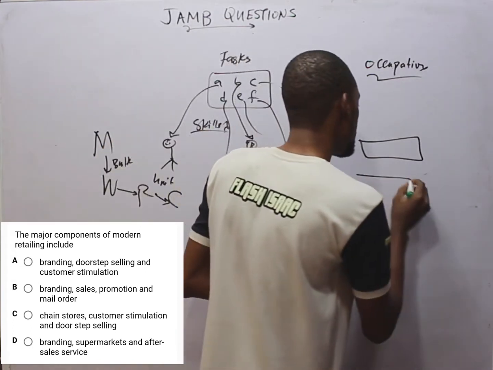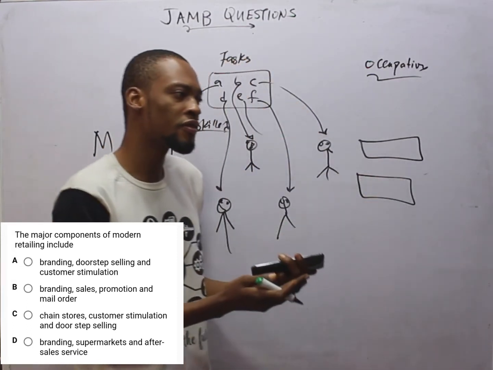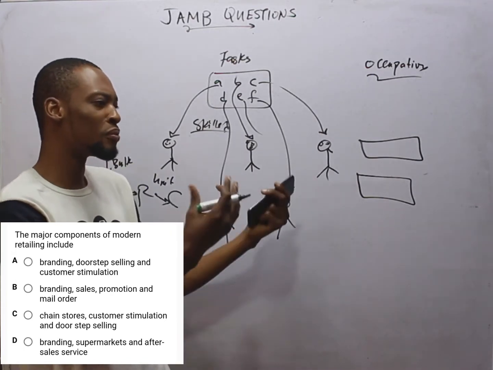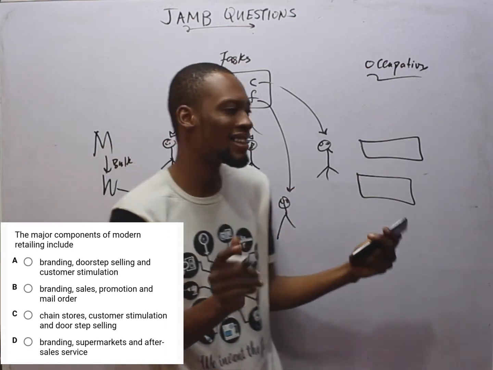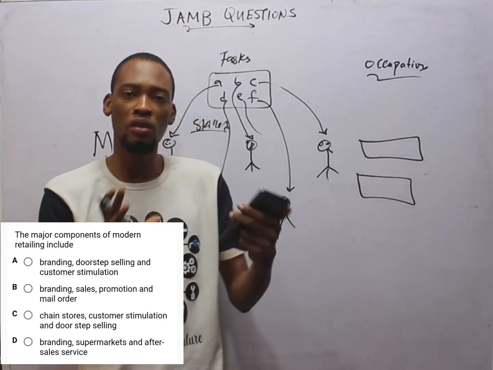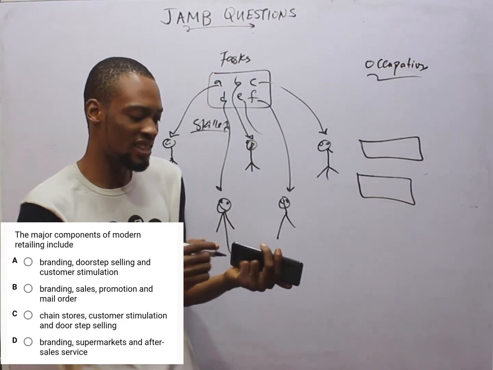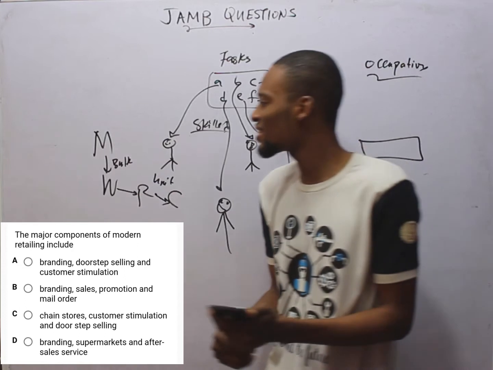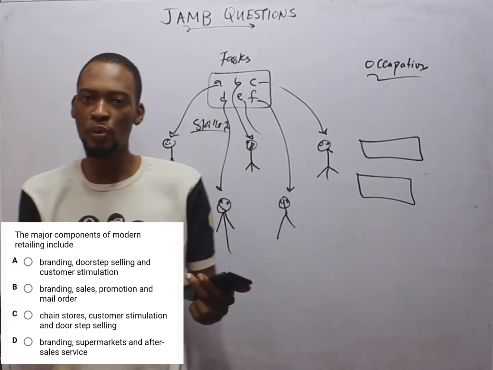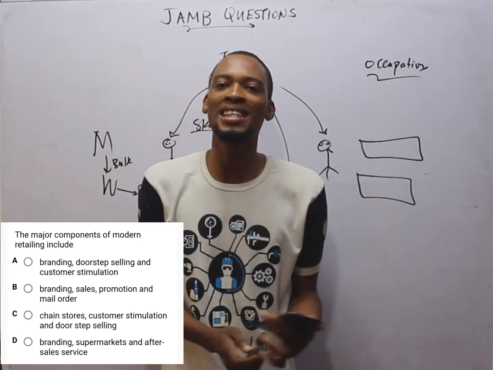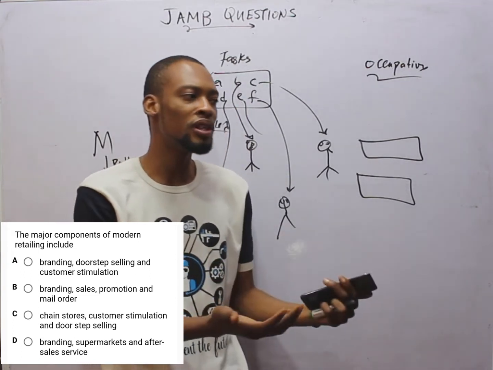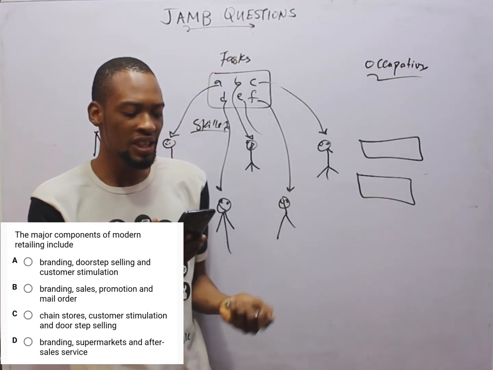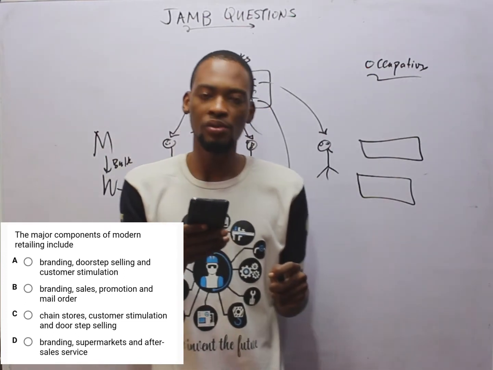Branding is like making a brand for yourself, then putting your name in your product so that, okay, this is my brand, or get from this. So branding has to do with identity of your product or of your business. Then supermarkets, like you already know, and after sales service. After sales service has to do with care and support. I've sold this good for you. Anything happens, you return. If you have complaint or how to use it, I teach you. That is after sales service. So these are the components of modern day retailing.